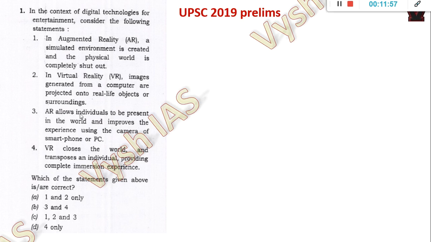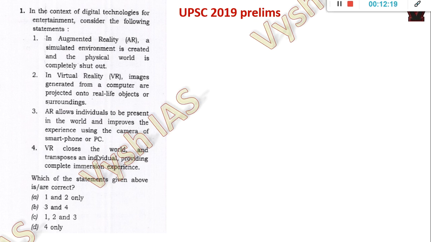And here they're telling AR allows individuals to be present in the world and improve this experience using the camera of smartphone or PC. Okay, so here they are telling the world experience. So it's actually contradicting. If you see 1 and 3, 1 is telling physical world is shut down, 3 is telling it will enhance the world images. Okay, whatever is there in the world. So obviously you will understand one of them is wrong.